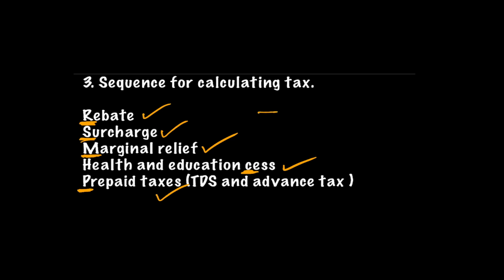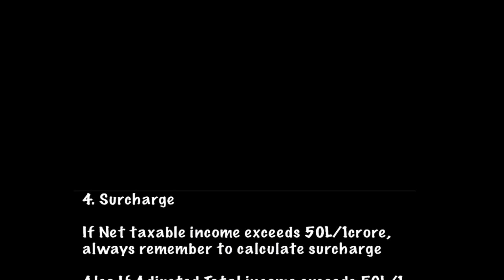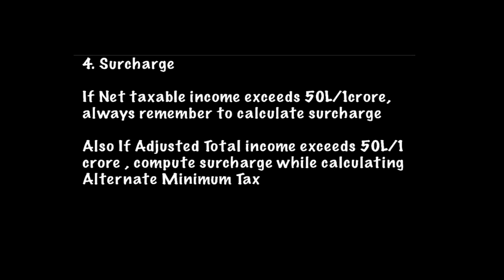Then rebate is deducted, surcharge is added to the tax, marginal relief is again deducted, health and education cess is again added, and prepaid taxes are deducted. So Rohit Sharma, my classic player: minus, plus, minus, plus, minus. So this is also another important tip. Then the fourth point which I want to discuss with you is surcharge.